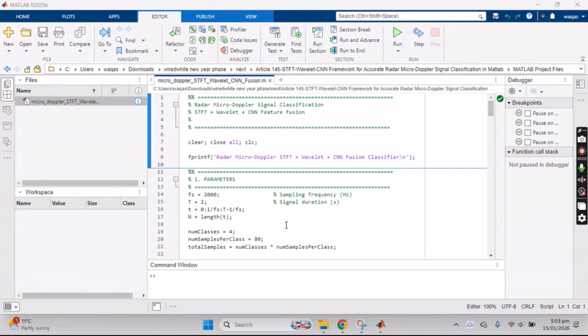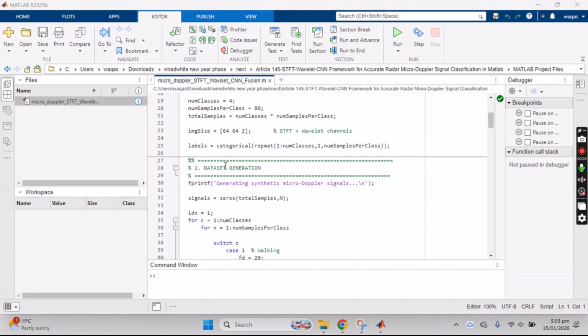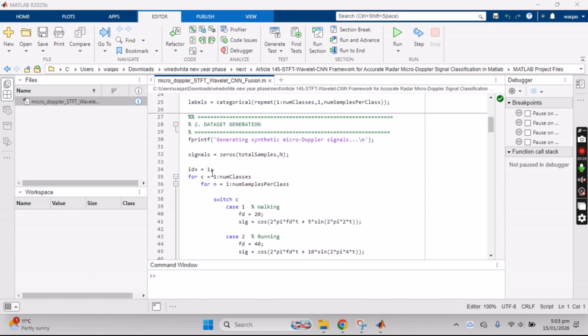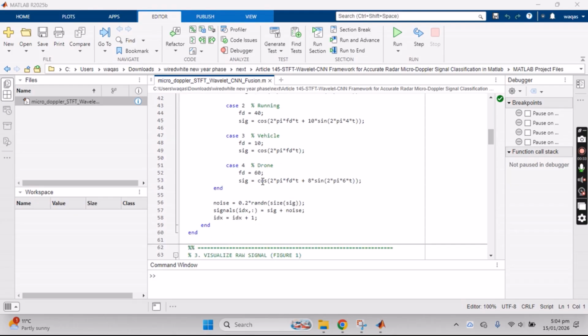These are the radar micro-Doppler signal classification, STFT wavelet CNN feature fusion. Clear, close, and clc clear the command window, clear the workspace, and close all figures, then fprintf prints the command, then parameters are defined here according to sampling frequency and signal duration, then dataset generation accordingly, a nested loop with the switch case added for walking, running, vehicle, drone.